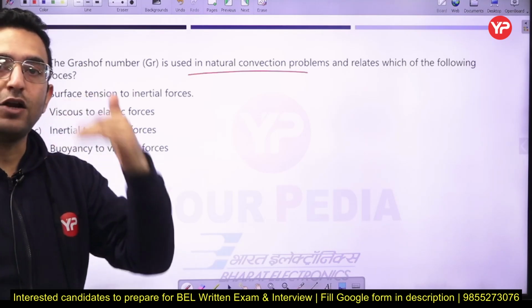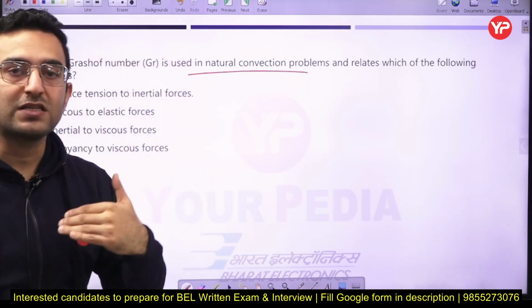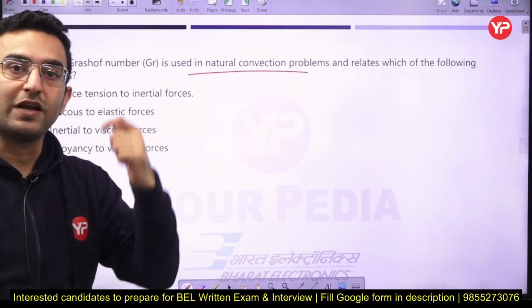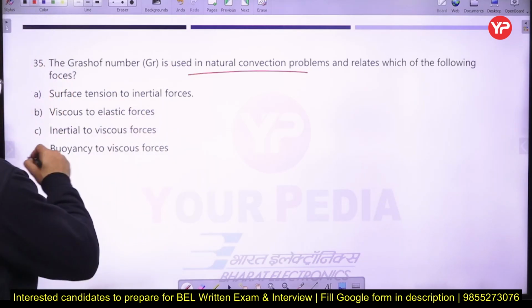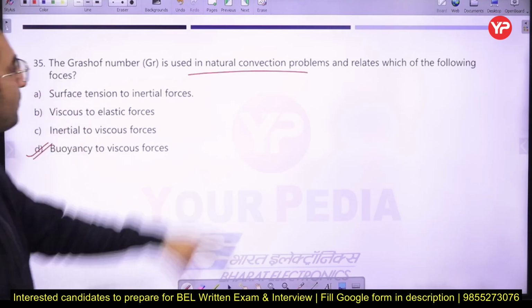Okay, so if the value of Grashof number is very high, so we can say that the effect of buoyancy is very much high as compared to the viscous forces. Okay, so here the option number D is going to be the correct answer.